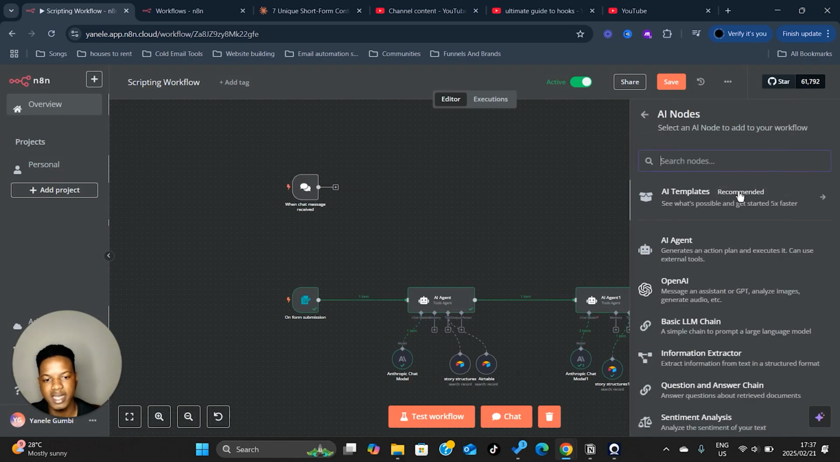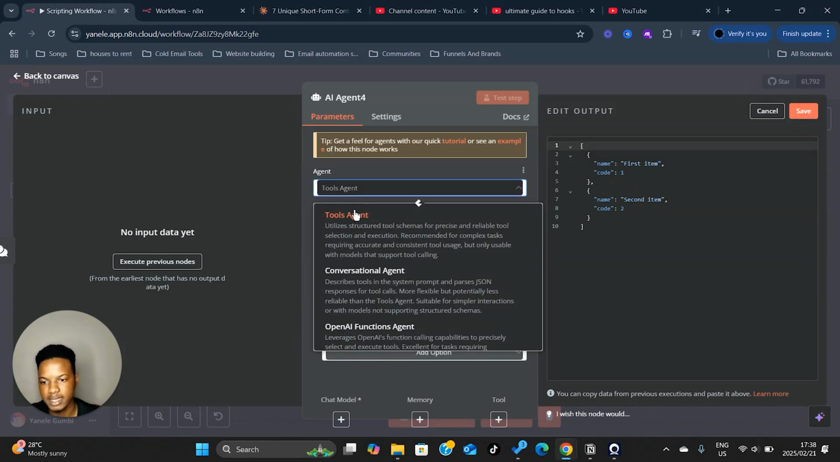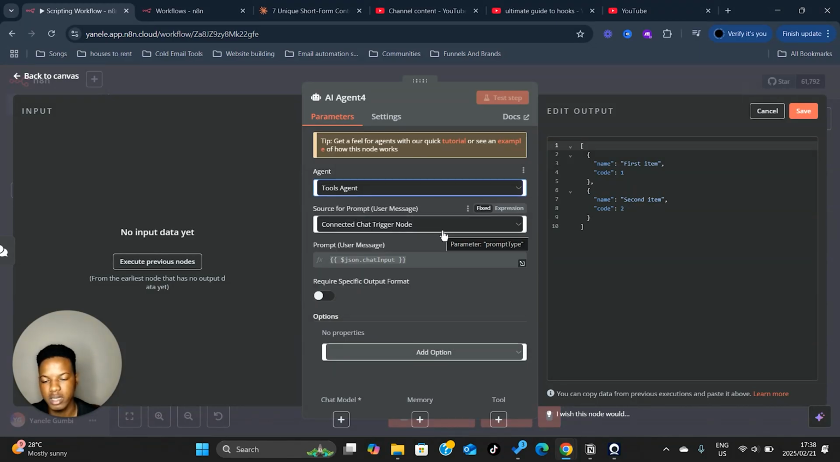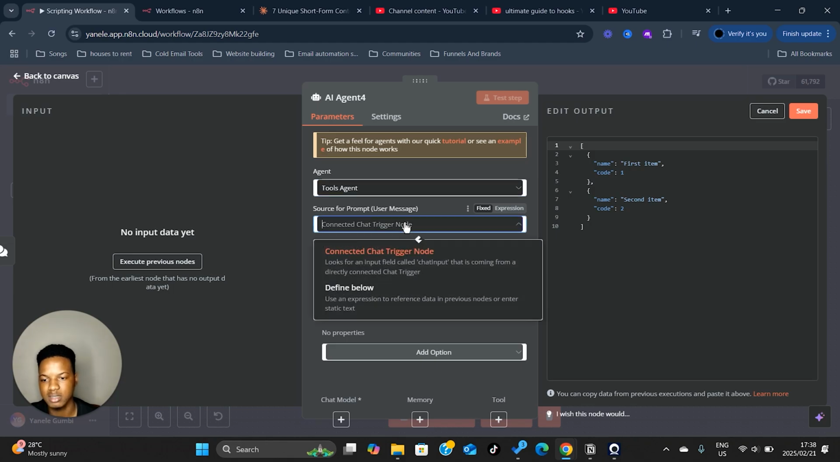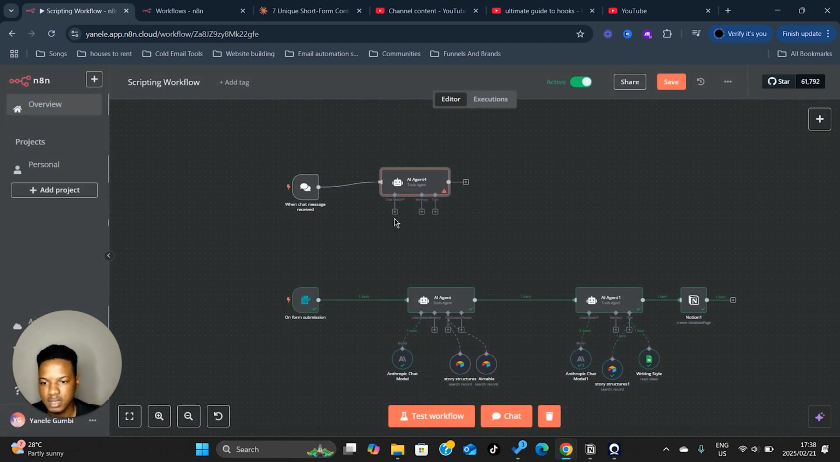You're going to hit advanced AI. You're going to click on AI agents. You're going to leave this as a tools agent. You're going to use connected trigger node, chat trigger node. Click that. Back to canvas. Let's get a chat model.